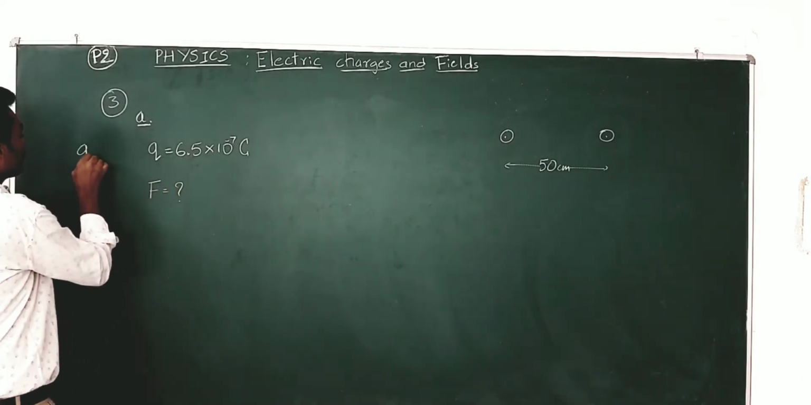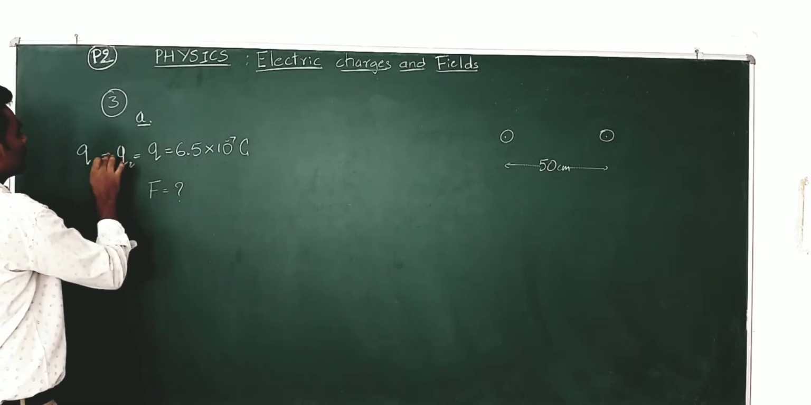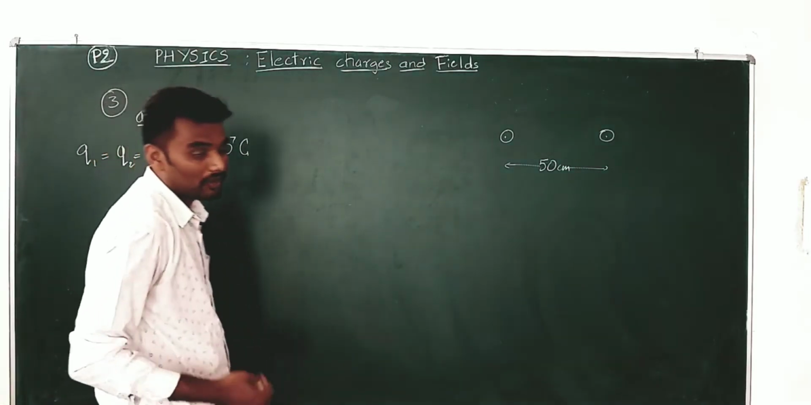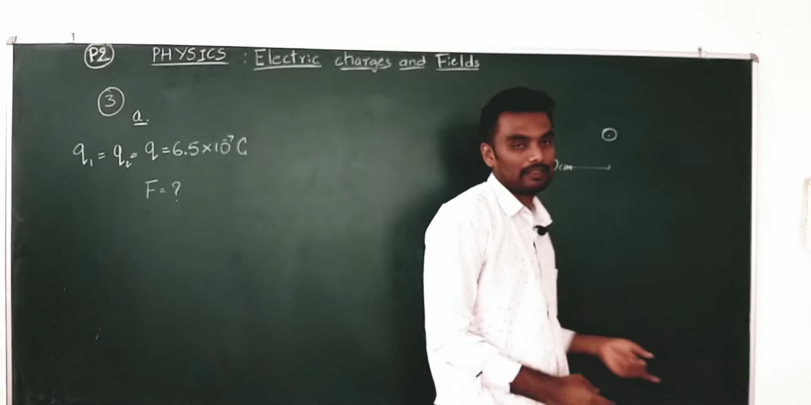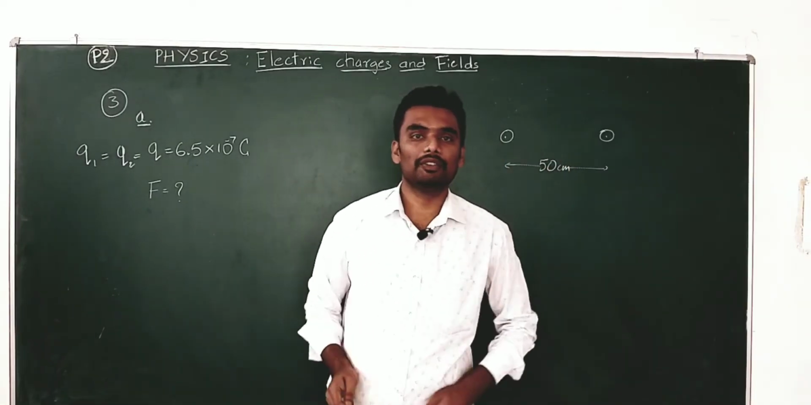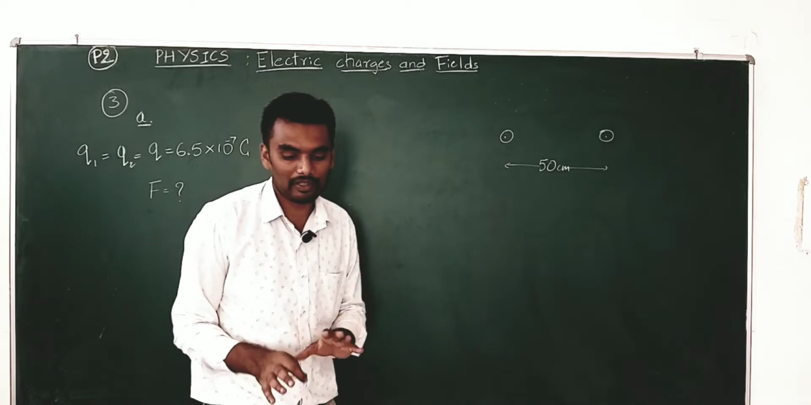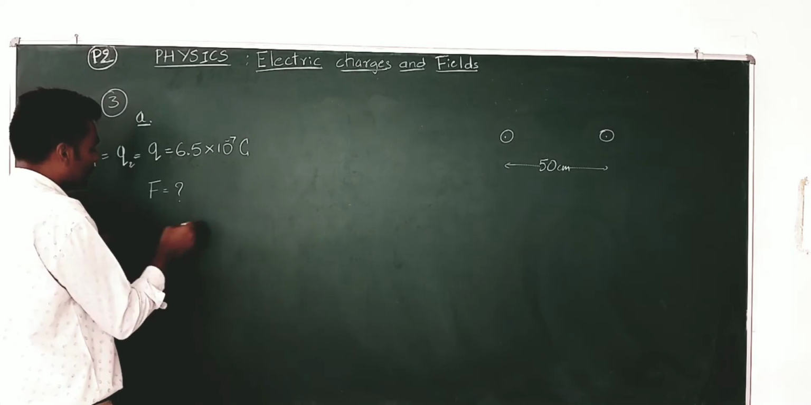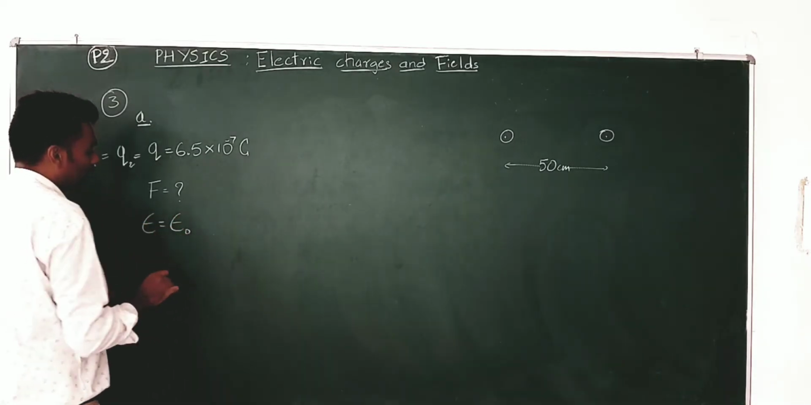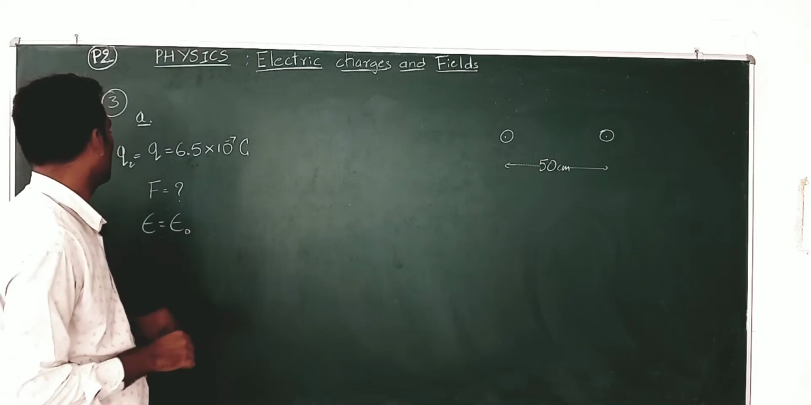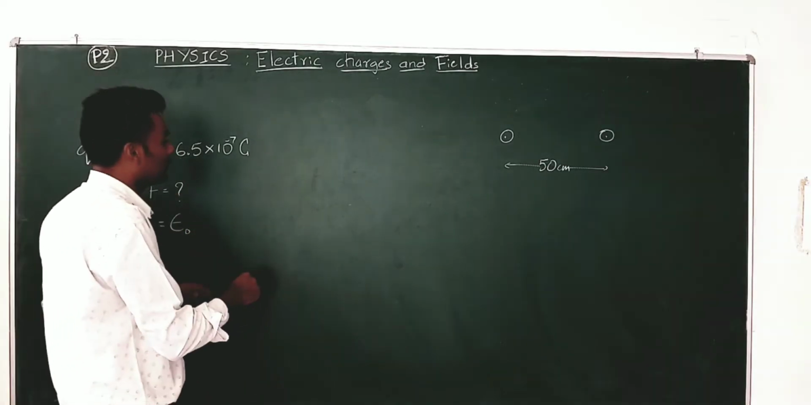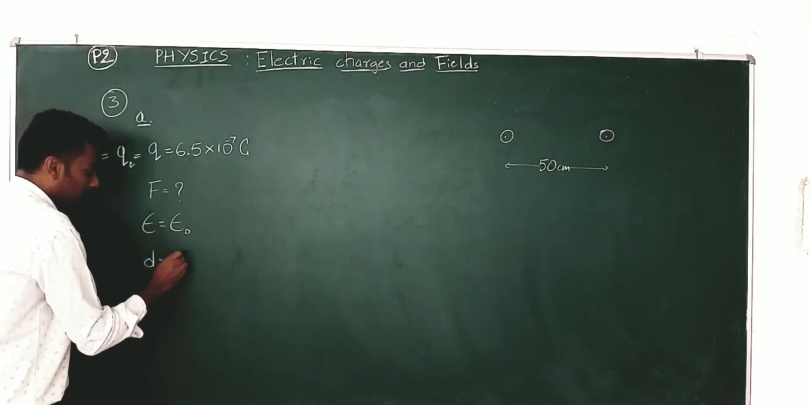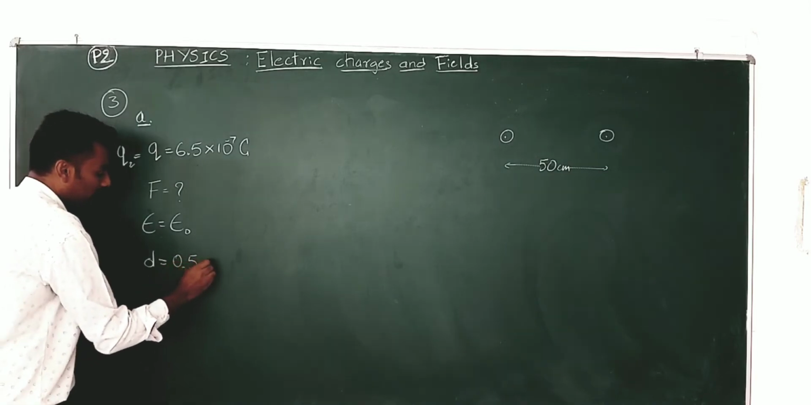So, this Q is Q1 and Q2 both. Q1 is equal to Q2 is equal to Q. Force has to be found. And here they have not mentioned the medium in which these two charges are kept. No need to worry, we will assume that the medium is air itself. Whenever it is not mentioned, it is normally air. So, epsilon shall be directly written as epsilon naught, because epsilon r is 1. The distance of separation d is 50 centimeter. Keeping it in SI unit, 0.5 meter it is.